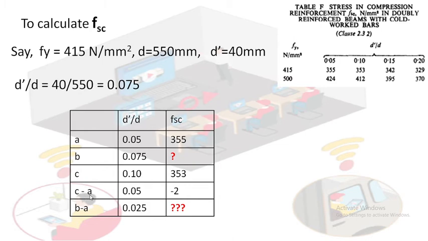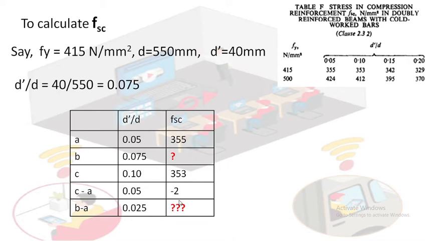I said C minus A. So 353 minus 355, and write it with the sign, minus 2. Write with sign. Similarly B minus A: B is 0.075, A is 0.05, so 0.075 minus 0.05 is equal to 0.025. This you cannot deduct because the question mark is here. This much it is clear.